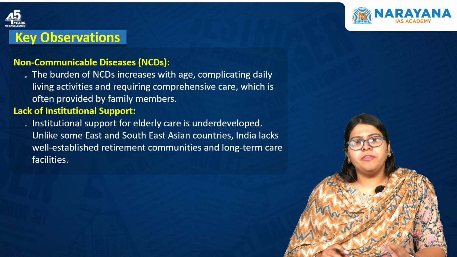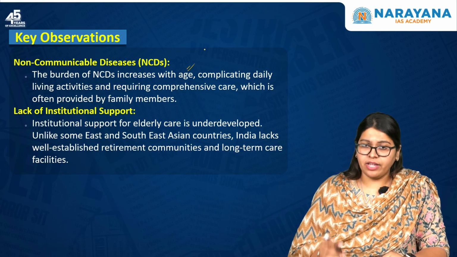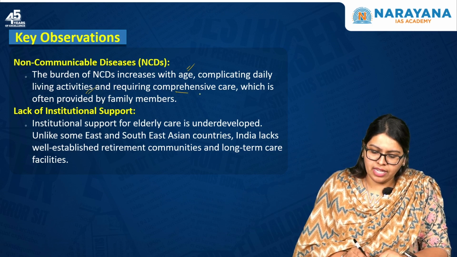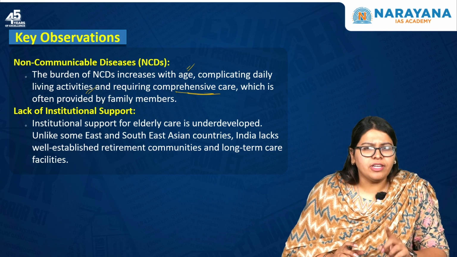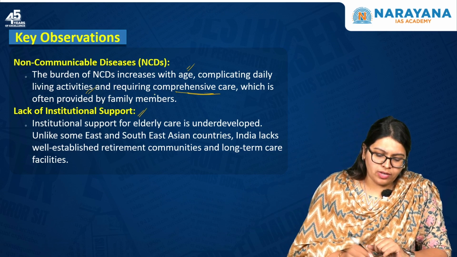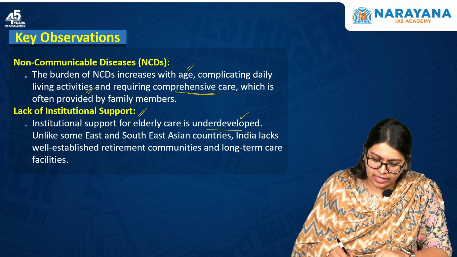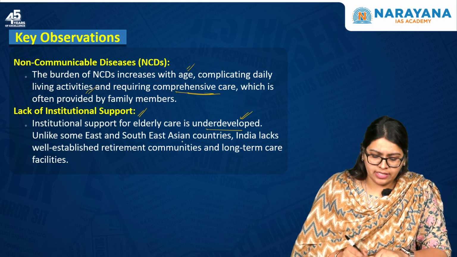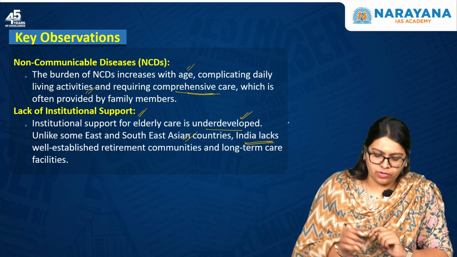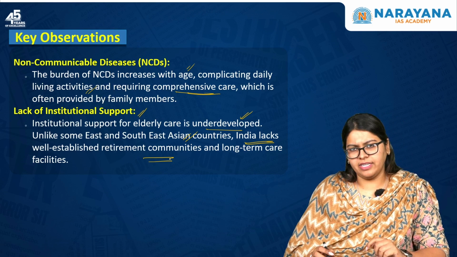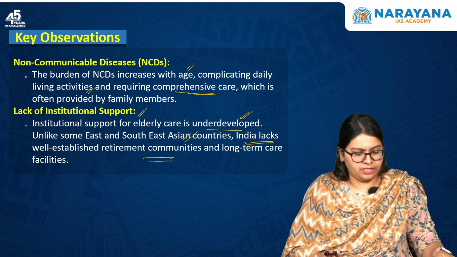And also, the prevalence of NCDs, that is non-communicable diseases, increases with age, and this complicates daily living activities and requires comprehensive care. That is why we need policy changes as well as interventions by the government. Next, there is also a lack of institutional support. Institutional support for elderly care is underdeveloped in India, whereas in Eastern and Southeast Asian countries, India actually lacks well-established retirement communities and long-term care facilities that are very well developed, well structured and implemented in the East.